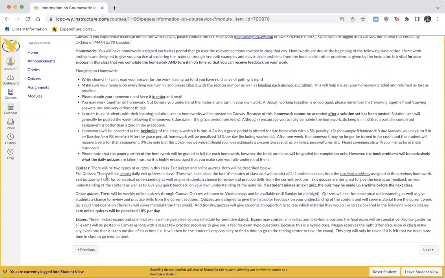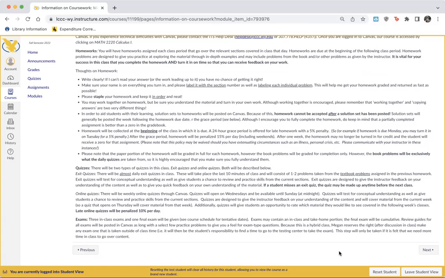Quizzes: there are two types of quizzes. There are online quizzes, which you complete here in Canvas, and then exit quizzes. Those exit quizzes are based entirely on the book work, so the problems from the book that were on your homework are where the exit quizzes will come from. Online quizzes are here in Canvas and are based on material that we've done, or they're a preview of upcoming material to try and get you thinking. Exams: we've got 3 in-class exams and 1 final exam. You can see the course schedule for tentative dates. There's going to be a combination of in-class exams and take-home exams.